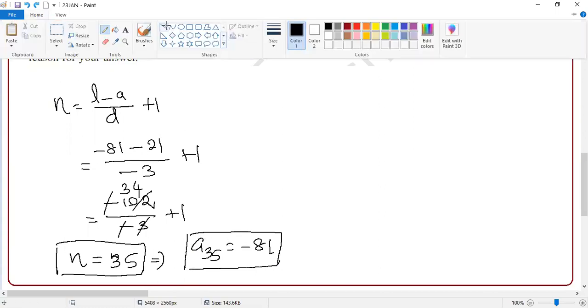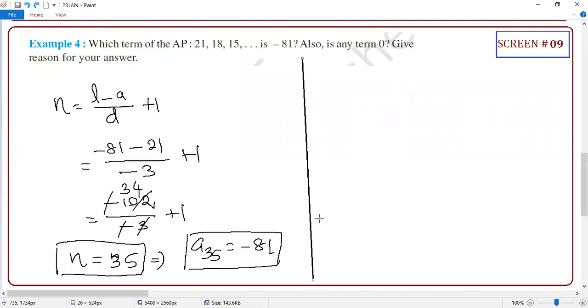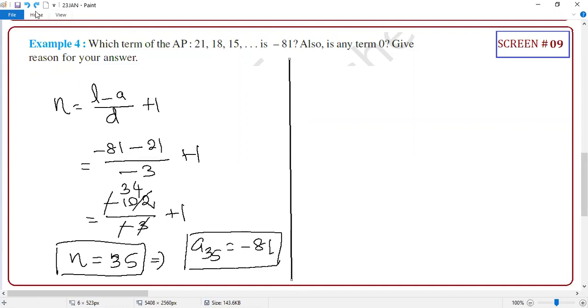Any doubts? No doubt, sir. What is the next thing they are asking? Also, whether 0 is a term in the sequence. So you need to justify whether the term is a part of the sequence or not.